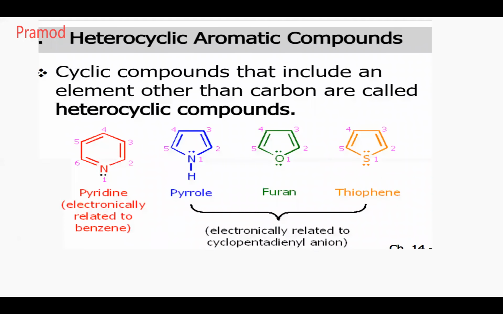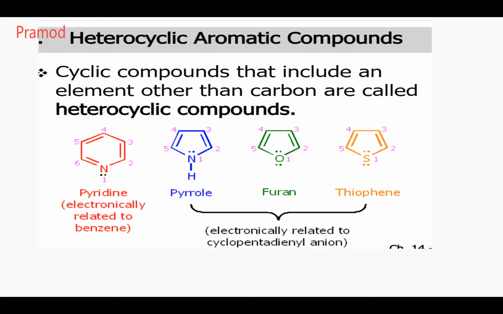Studying heterocyclics. Okay. So what are heterocyclic compounds? It's a cyclic compound that includes an element other than carbon. Okay. Can everybody hear me? The cyclic compounds that contain an element other than carbon are called heterocyclic compounds.